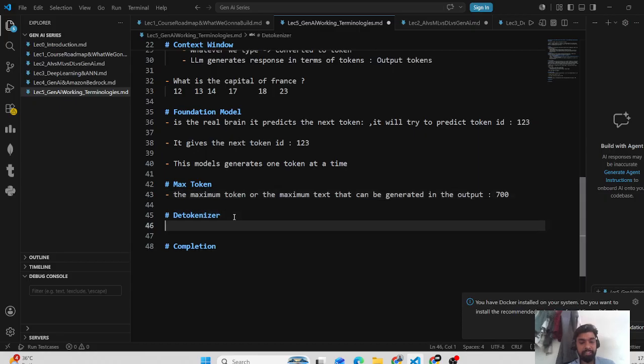So what does the detokenizer do? It converts that token ID to text. Got it? So this 1, 2, 3 will be converted to Paris. Okay.